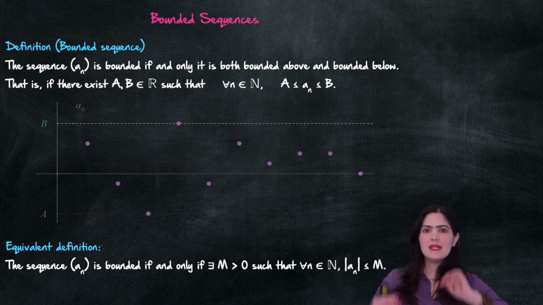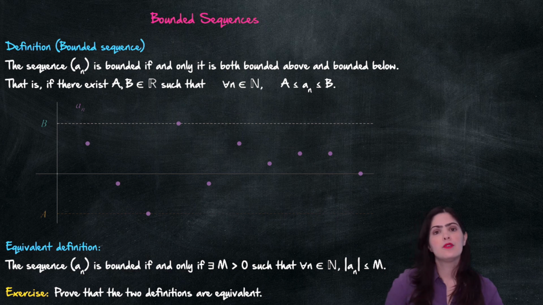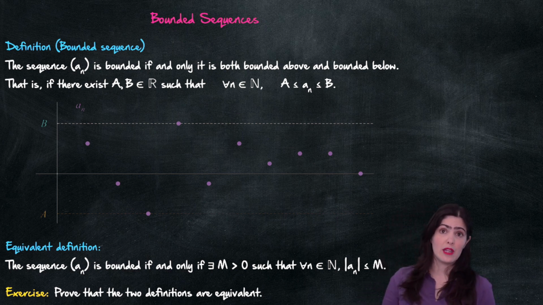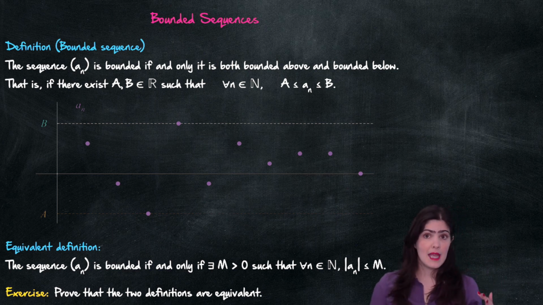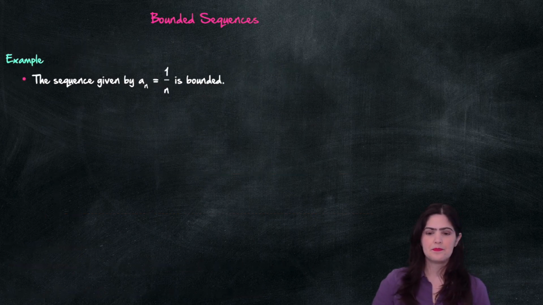So we can create a band that traps all the terms, and I will leave for you as an exercise to convince yourself that these two definitions are equivalent. You have to show that the first definition implies the second, and then the second implies the first. One of the two directions is very easy, and the other one requires a little bit more thinking, but it's not that difficult.